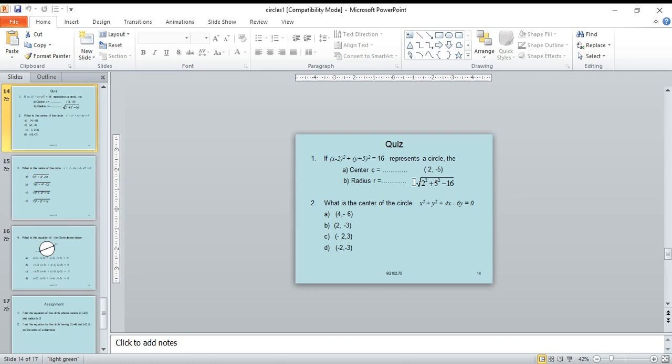What is the center of the circle x square plus y square minus 4x minus 6y equal to 0? Minus 2, 3, c is the correct answer.